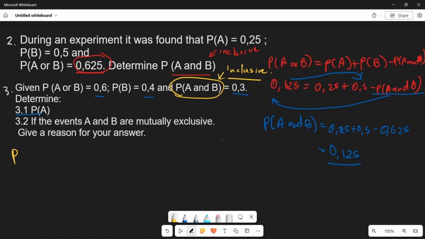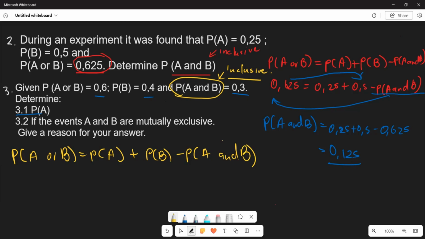The mutually inclusive formula is the probability of A or B is equal to the probability of A plus the probability of B subtract the probability of A and B. That's the mutually inclusive formula. Then you come back, you just plug in the things that you are given. You just plug and play. Are you given the probability of A or B? Yes, this is going to be 0.6 is equal to the probability of A, which is the one that we are looking for, plus the probability of B, which is 0.4, subtract the probability of A and B, which is 0.3.